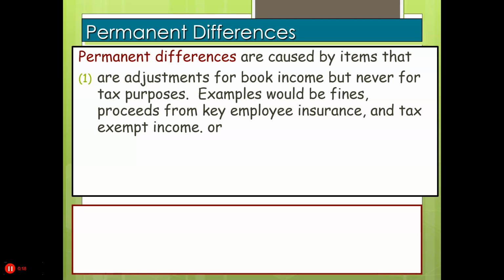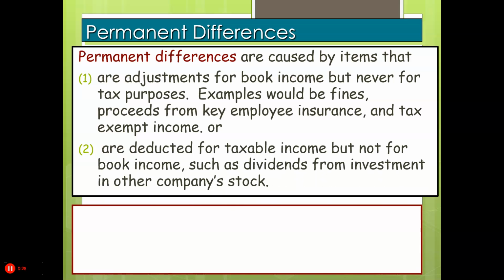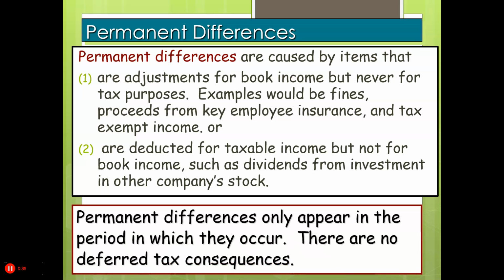Examples would be fines, proceeds from key employee insurance, i.e. usually insurance on the officers of the company, and tax-exempt income, or items that are deducted for taxable income but not for book income, such as dividends from investments in other company stock. Permanent differences only appear in the period in which they occur. There are no deferred tax consequences.